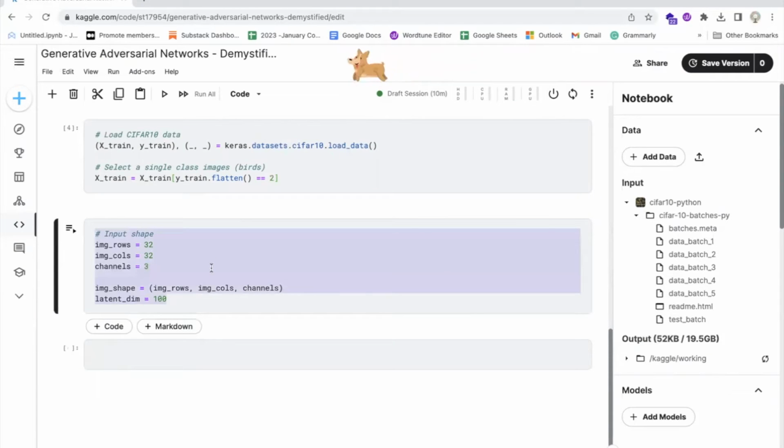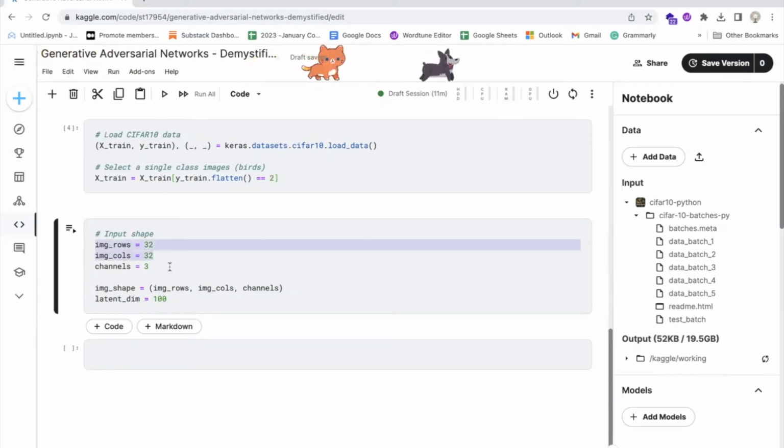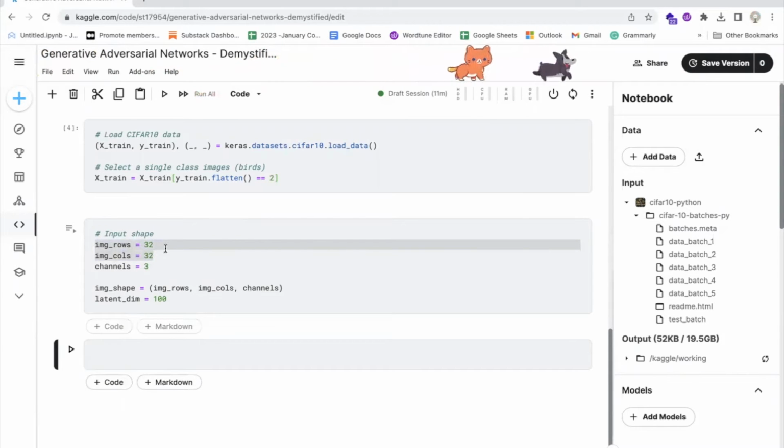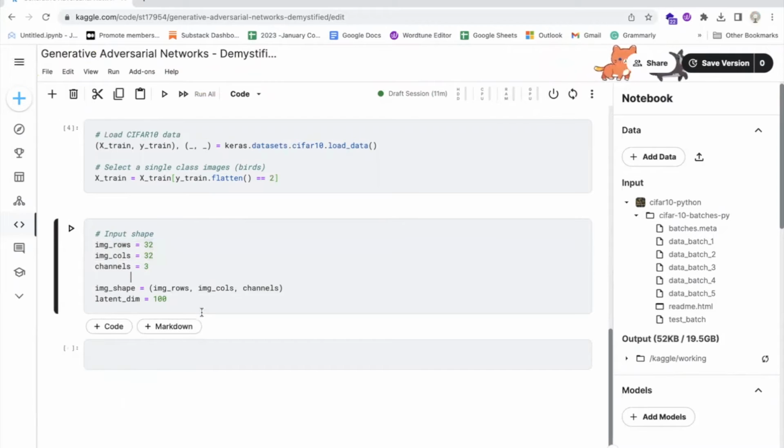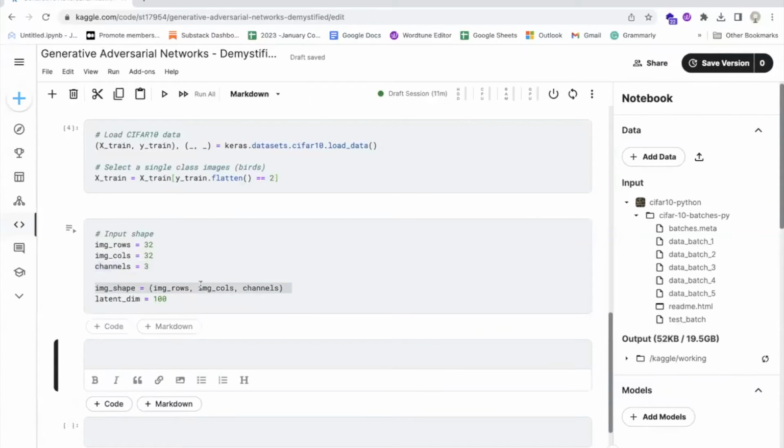This code defines some variables for use in a deep learning model. The variables img_rows and img_cols are both set to 32, which corresponds to the height and width of the input images that will be fed into the model. The variable channels is set to 3, which corresponds to the number of color channels in the images: red, green, and blue. The variable img_shape is then defined as a tuple containing the values of img_rows, img_cols, and channels. This tuple represents the shape of the input images that will be fed into the model.